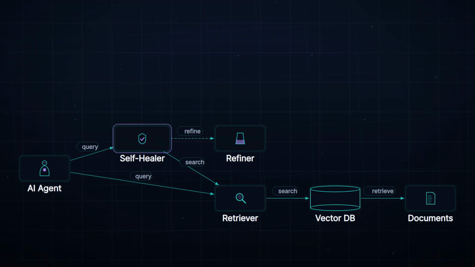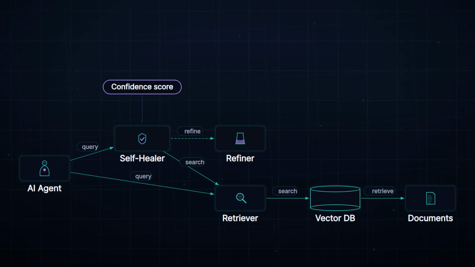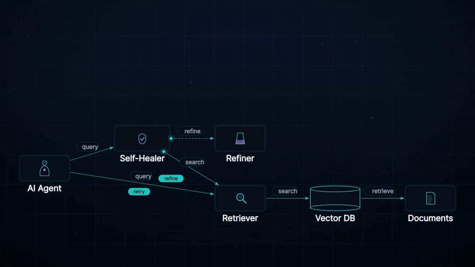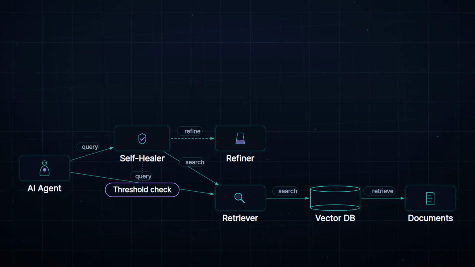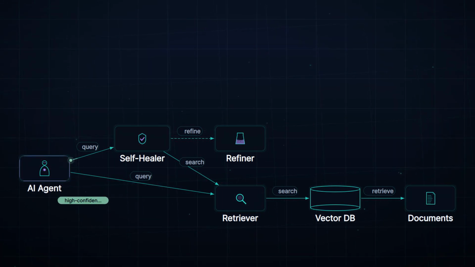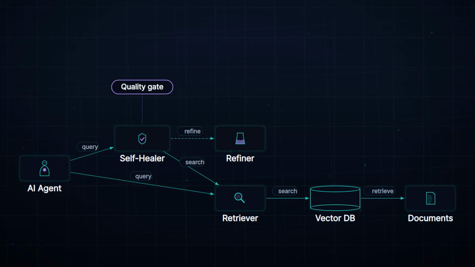The self healer evaluates each retrieved chunk for relevance. It assigns a confidence score to every snippet. Chunks below a threshold trigger a retry. The self healer refines the query and searches again. Only high confidence chunks pass through to the agent. A built in quality gate prevents bad context from reaching the agent.